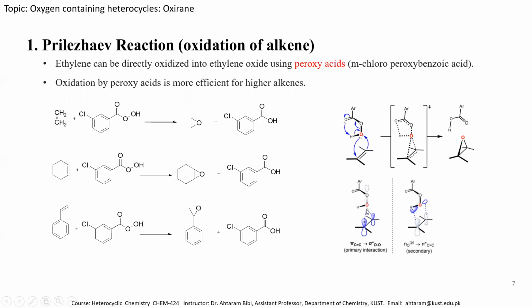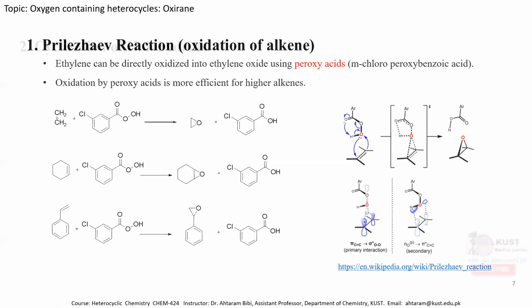In the orbital theory, the orbital diagram is mentioned over here, that the pi electron is formed by the partially filled p orbital and this oxygen contains the lone pair of electrons. As these orbitals are partially filled, this pi electron interacts with this lone pair of the oxygen atom, producing in the first step the cyclic transition state, as it is mentioned over here or over here. And then this oxygen takes this hydrogen atom and we obtain the epoxide molecule.